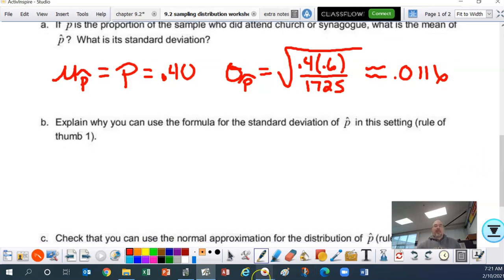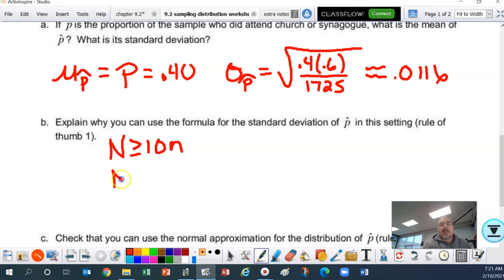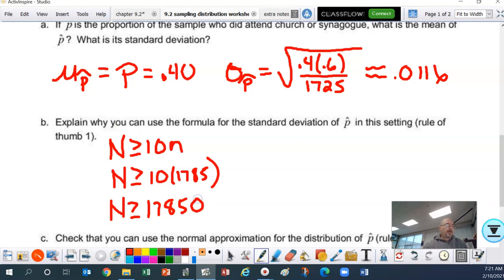Now explain why you can use the formula for the standard deviation of p hat in this setting. Rule of thumb number 1 says the population size must be at least 10 times the sample size. So if I take 10 times the 1,785, that gives me 17,850.